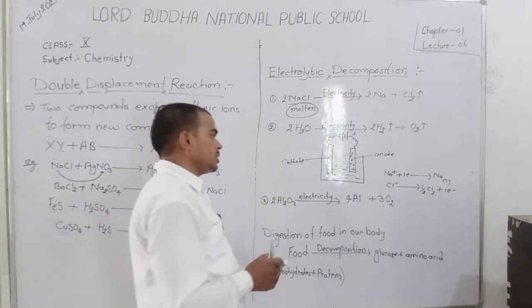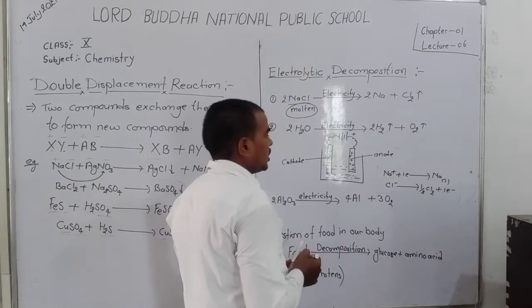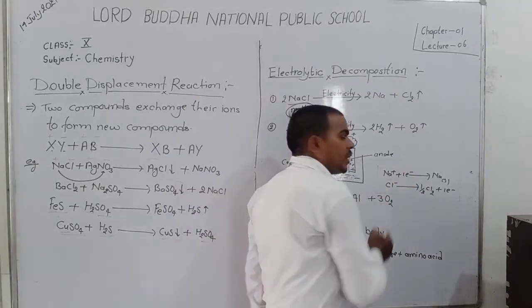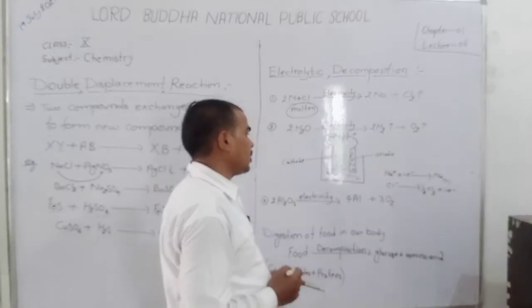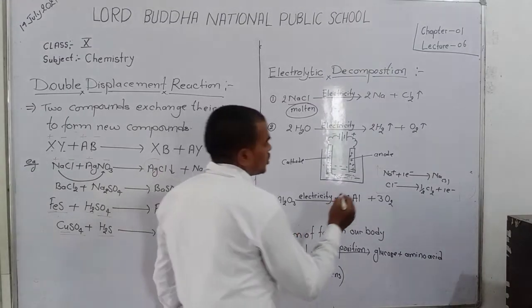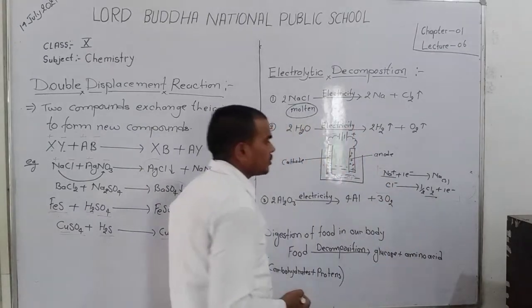Dear student, from this equation you observe a phenomenon taking place, that is loss of electron and gain of electron. Sodium wants to gain an electron and chlorine wants to lose an electron.